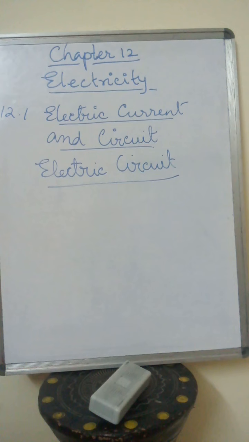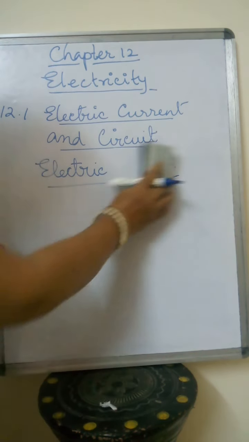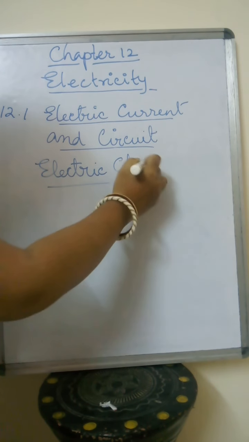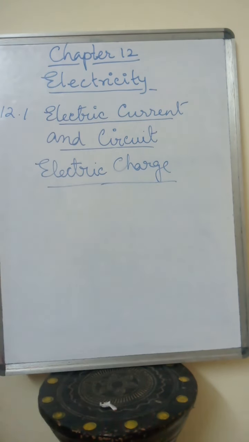We have learnt about electric current as well as electric circuit. Now we will learn about electric charge. Electric current can be expressed as the amount of charge flowing through a particular area in unit time.